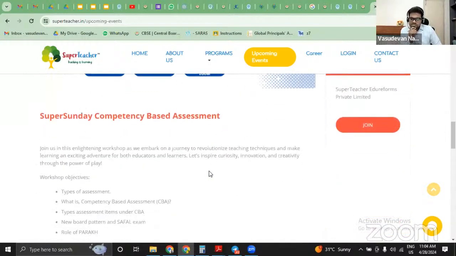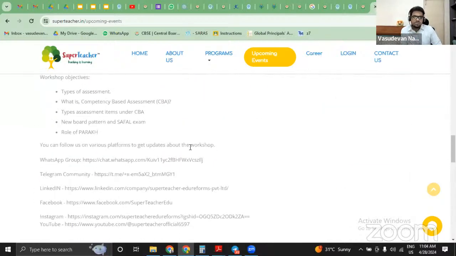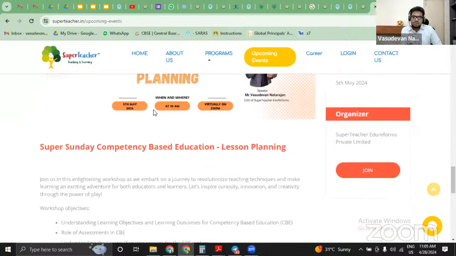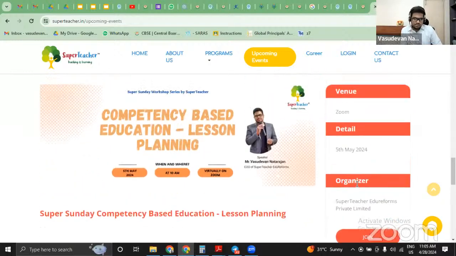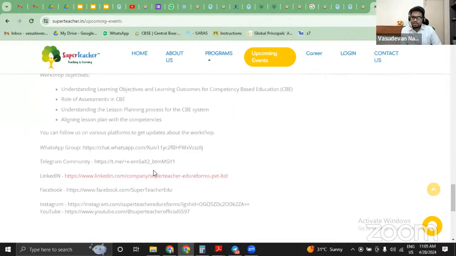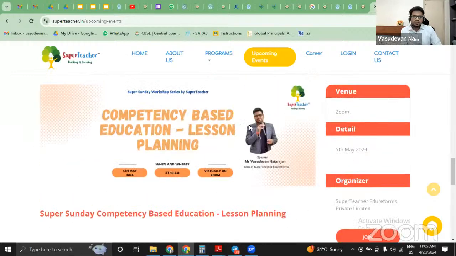Then competency-based assessment, which is today's session, 28th April. And the next session is on competency-based education lesson planning, which is going to be on 5th May. So you can check that.